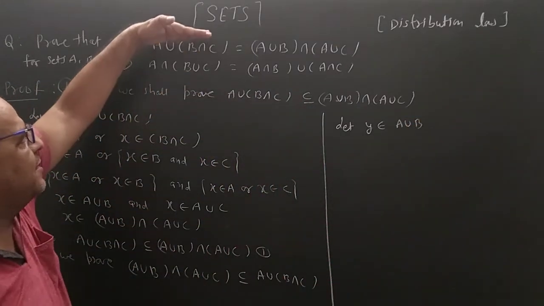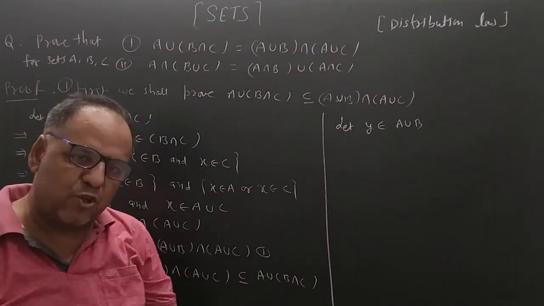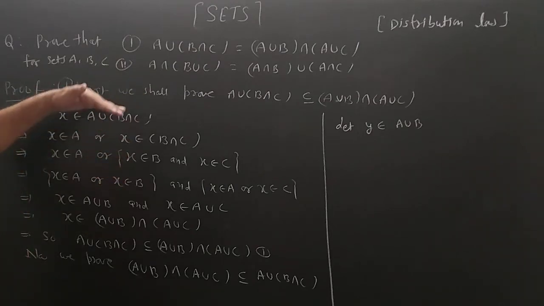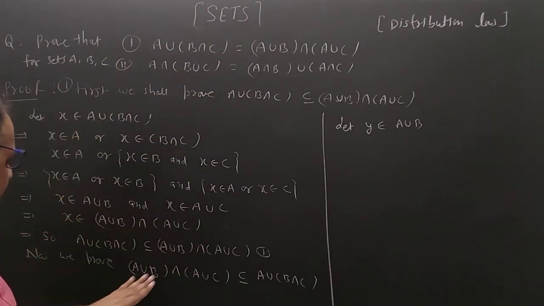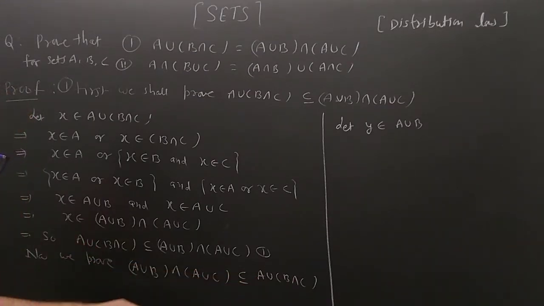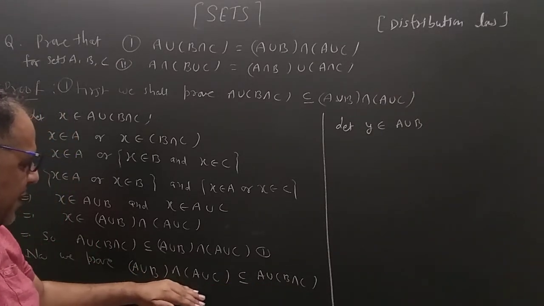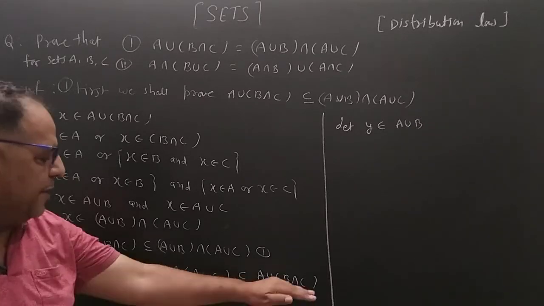We want to prove that this equals this, and two sets are said to be equal if they are subsets of each other. So in the first case we have proved the left hand side is a subset of the right hand side, and now we shall prove the right hand side is a subset of the left hand side. How can we prove that this side is a subset of this side? We take an arbitrary point in this set and show that this point is also an element of this set.